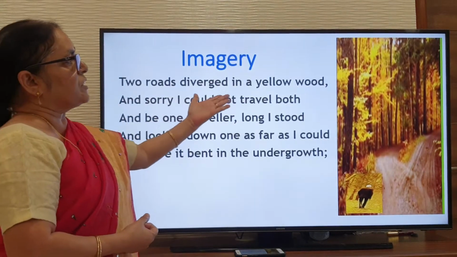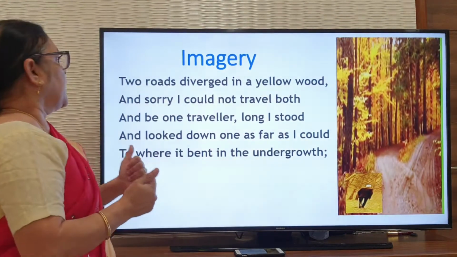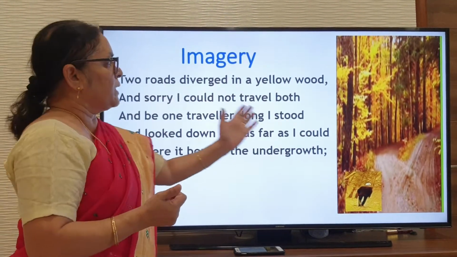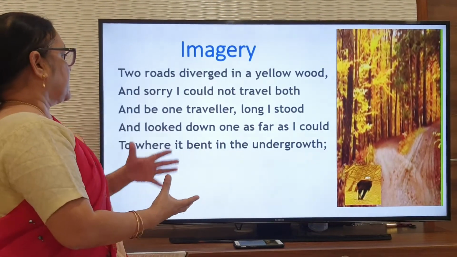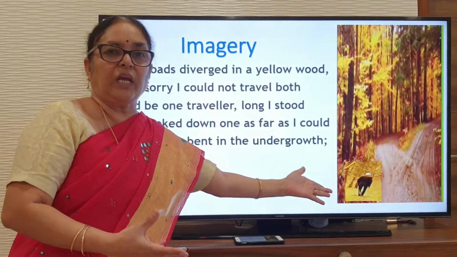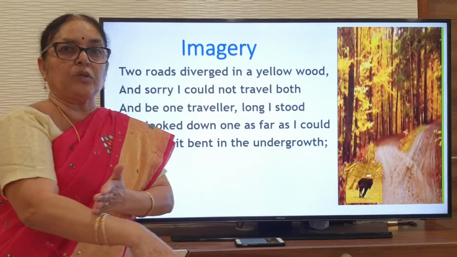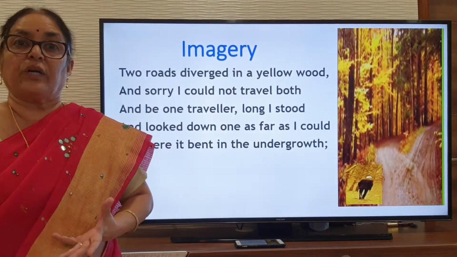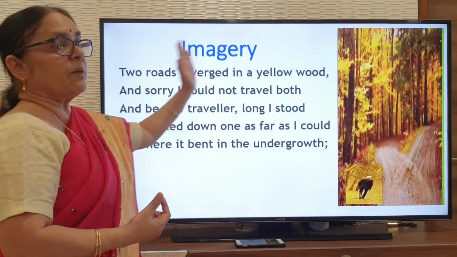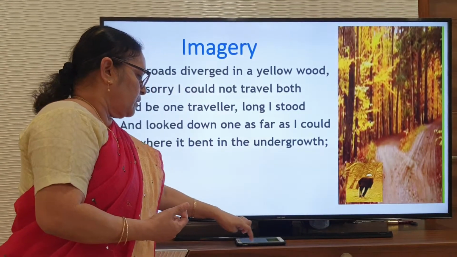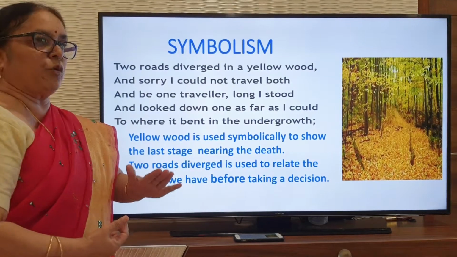Yes, two roads diverged in a yellow wood, we can get that yellow wood forest picture, and then the two roads diverge, and the way the poet wanted to travel. You can imagine the poet standing there and looking to choose, and looking down as far as he could, so that he could decide which road to opt for. All that tells us about the imagery here. We are dealing with only the first stanza, children. Afterwards we'll go for the second, third and fourth stanzas.